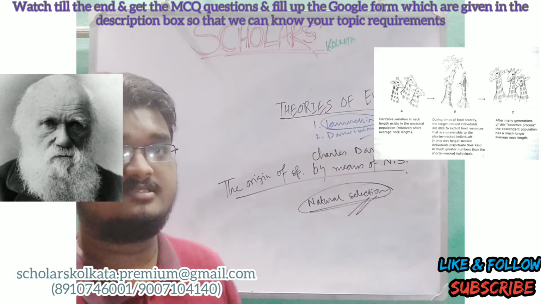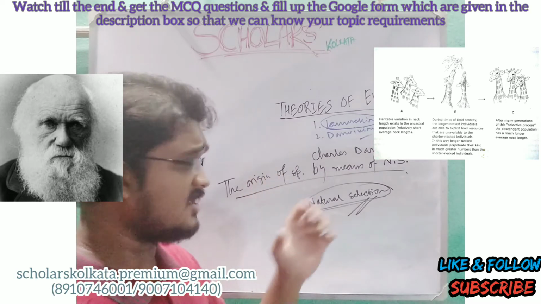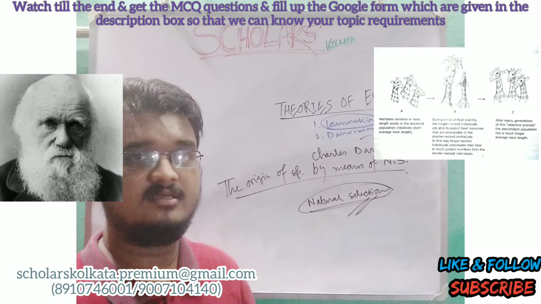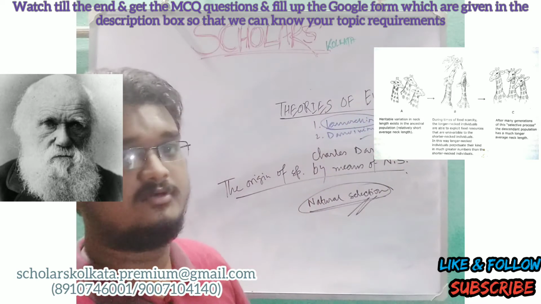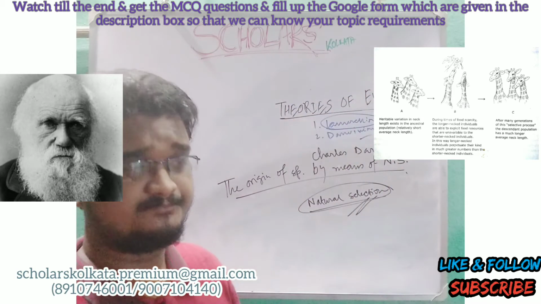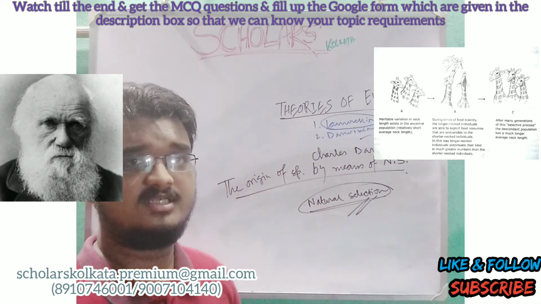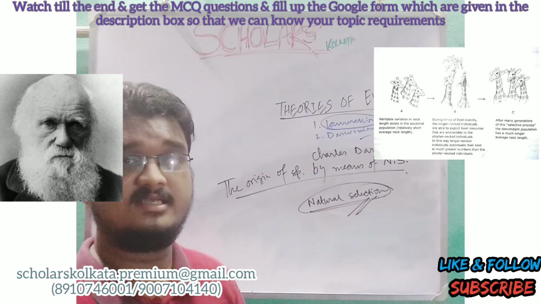Because of the scarcity of food, the shorter-necked giraffes could not feed themselves and they died. But because of the upper level leaves, the longer-necked giraffes could feed themselves and they survived.